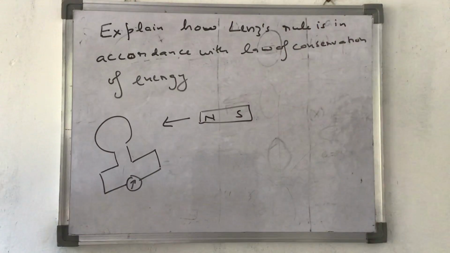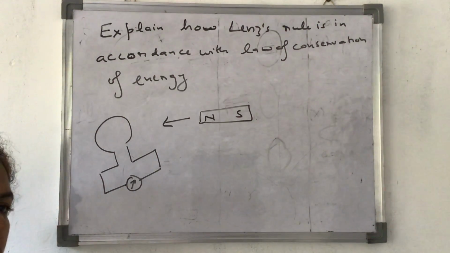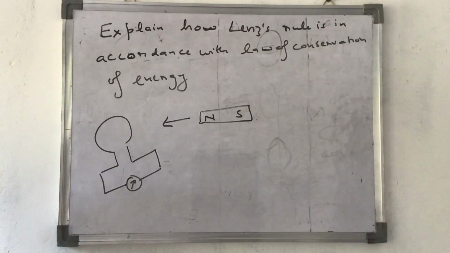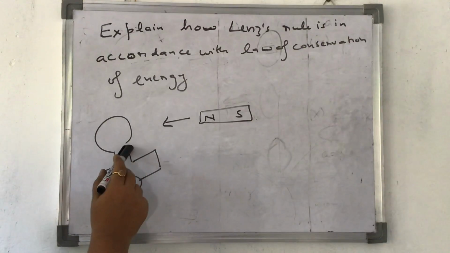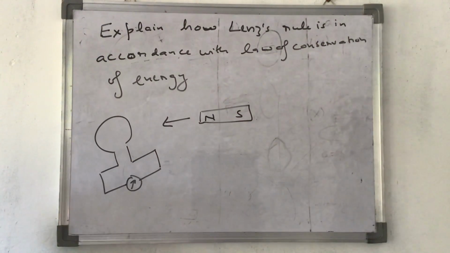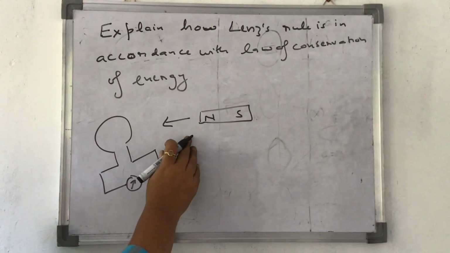Lenz's rule says that the induced EMF produced is such that it opposes its own cause, that is the rate of change of magnetic flux. According to Lenz's rule, when the north pole of a magnet is brought towards this loop, the induced current produced in this loop opposes its own cause, that is the coming of the north pole towards it.